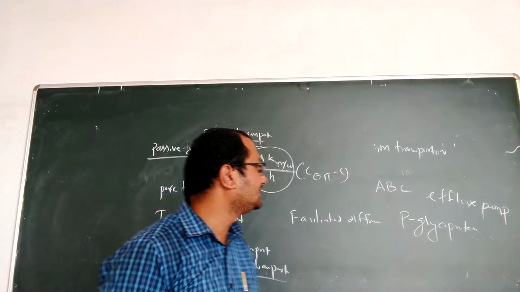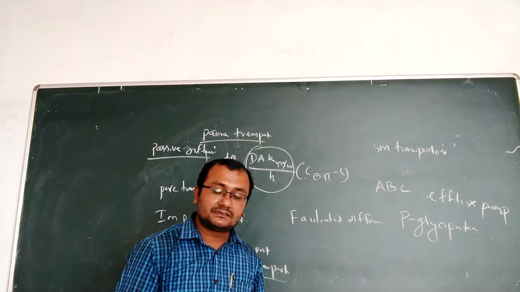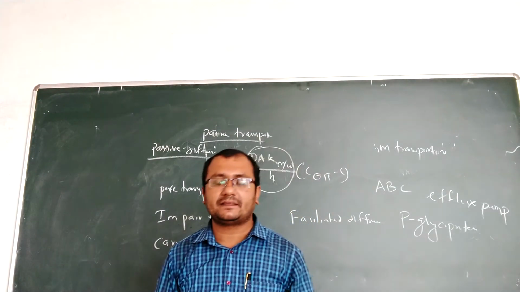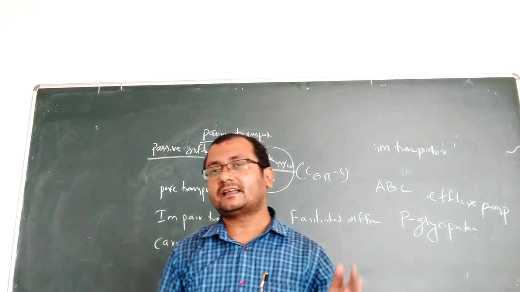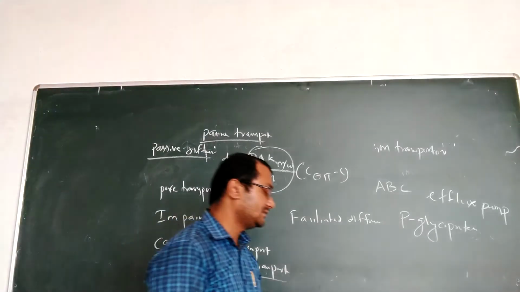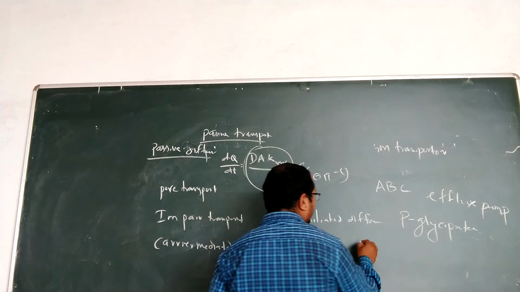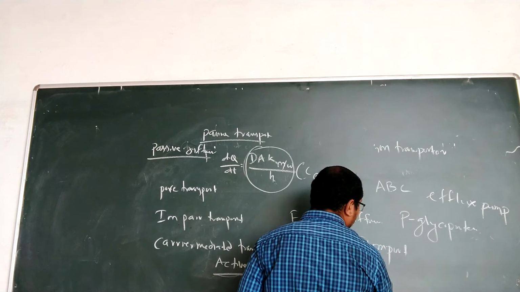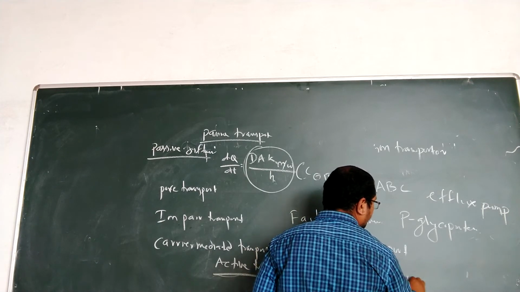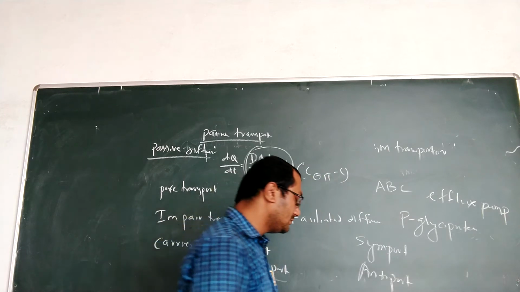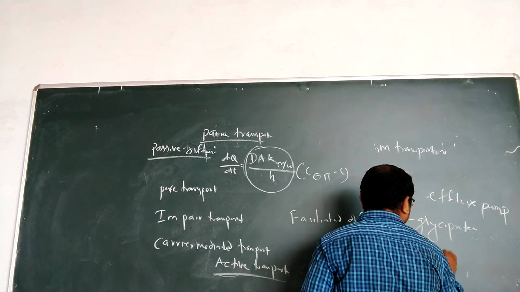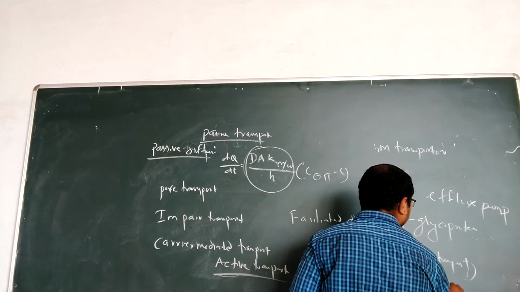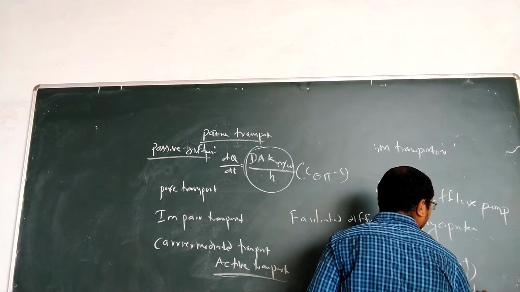Then coming to the next one, secondary active transport. Secondary active transport means it is not taking energy directly from the ATP, but it will take it indirectly. So there are two types of secondary active transport there. One is symport and the other is antiport. Symport means co-transport. Antiport means counter transport.